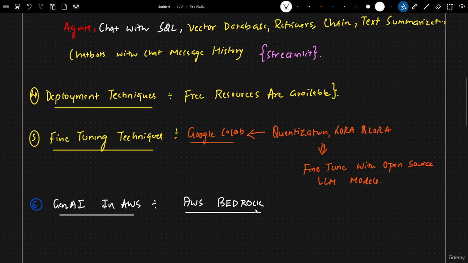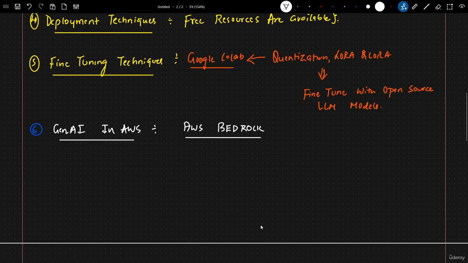With the help of AWS Bedrock and other important services present in AWS, like Lambda functions, then you have API Gateway.